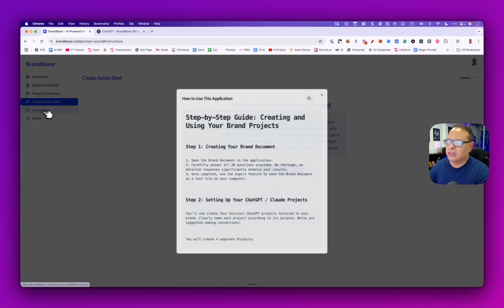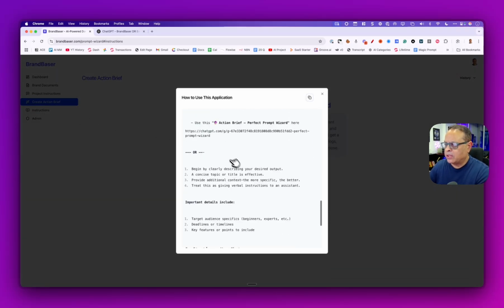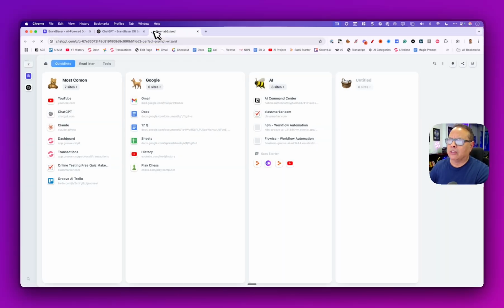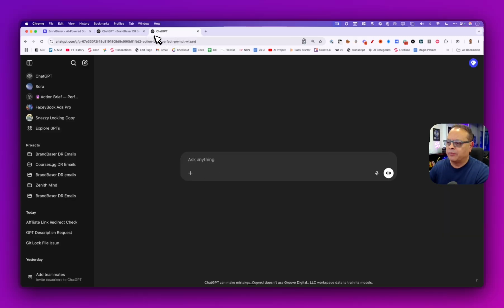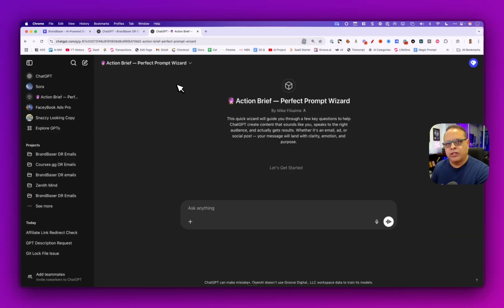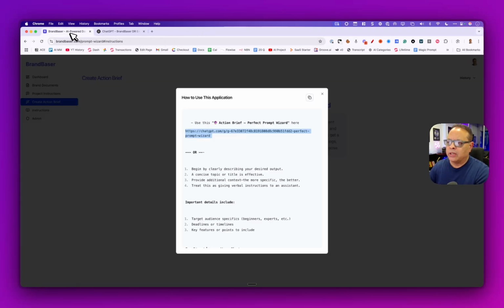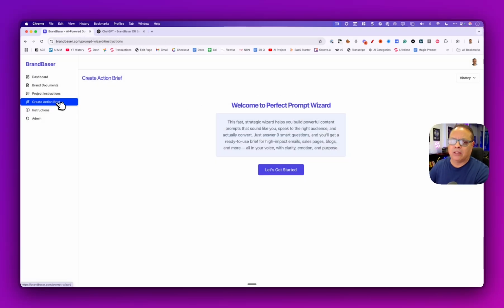Now, in the instructions down here at the bottom, you will see that you can use the ChatGPT wizard if you prefer to use it in ChatGPT. Instead, it'll look just like this. It's the same exact thing, but you're using it in ChatGPT, and it'll have a record and keep them. You can see I even keep mine pinned right here. Now, you can use it in our application right here by clicking create an action brief, and your last 5 or 10 will show up in your history here. Okay. All right. Let's see how this works.